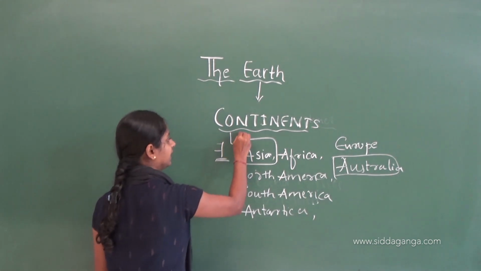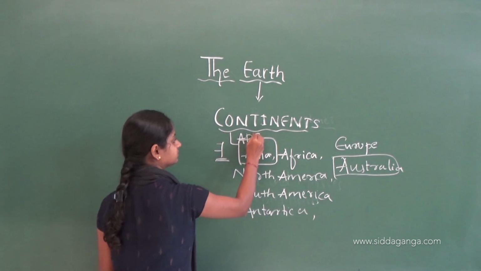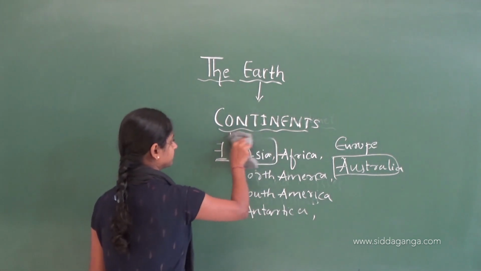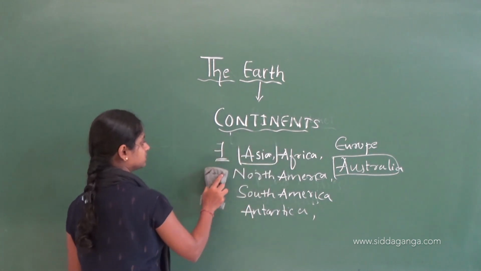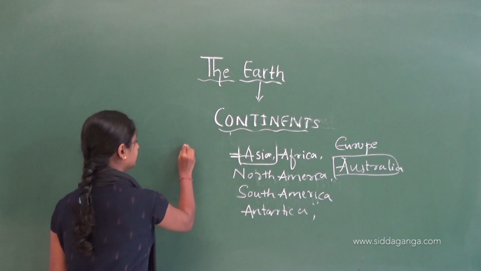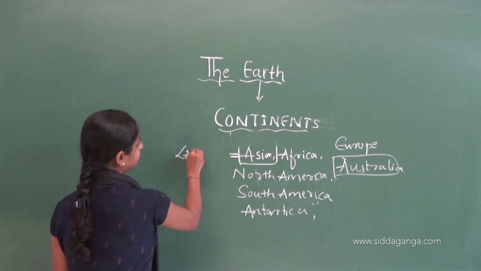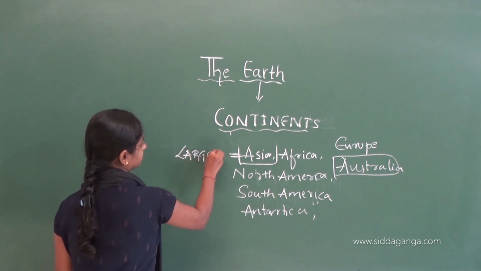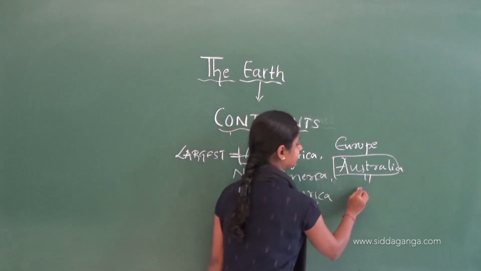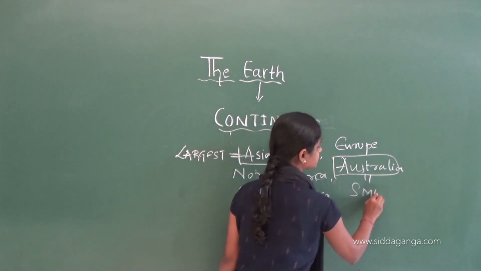Asia is the largest. So this Asia is the largest continent, and this Australia is the smallest.